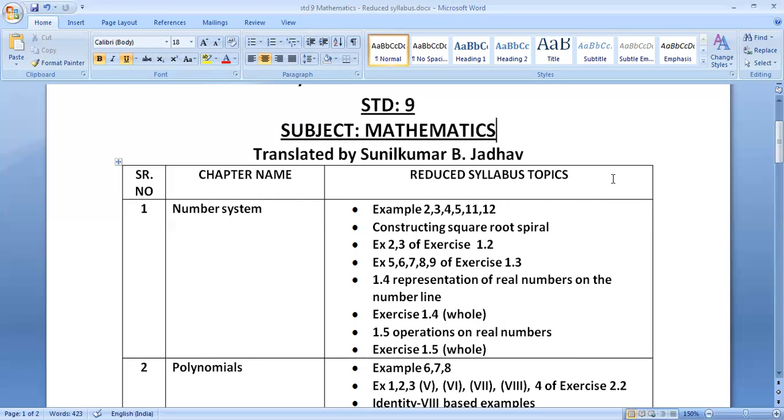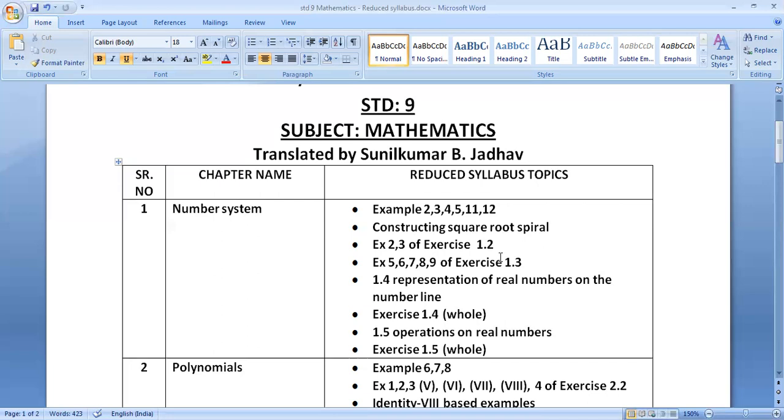Carefully tick mark. Page number 8, exercise 1.2. In that, point number 1, or I can say sum number 1, is included, and sums 2, 3, and 4 are classroom activities. These 2, 3, and 4 are excluded.